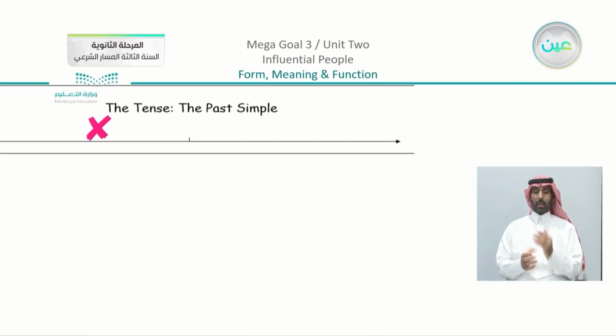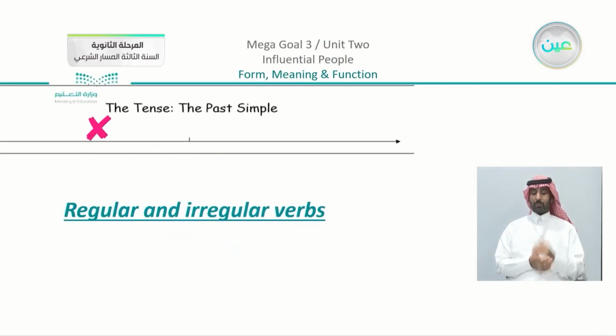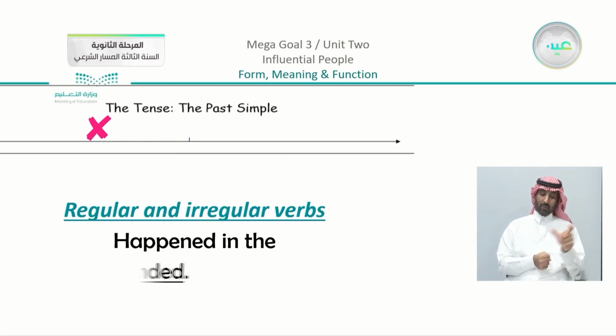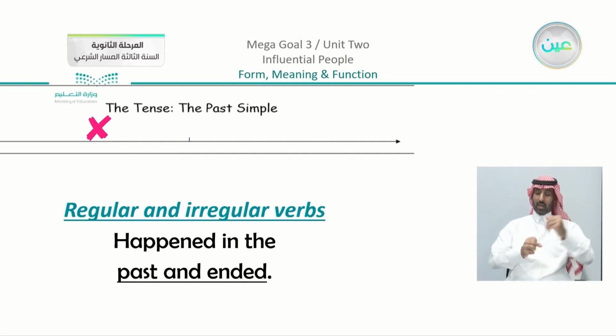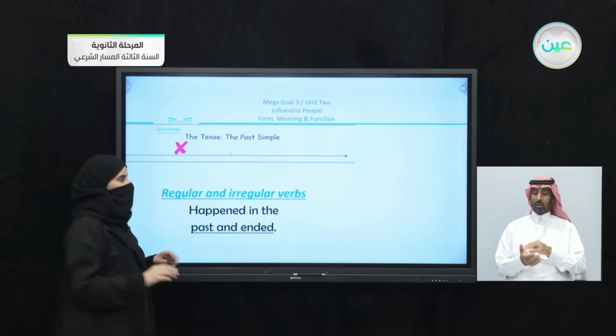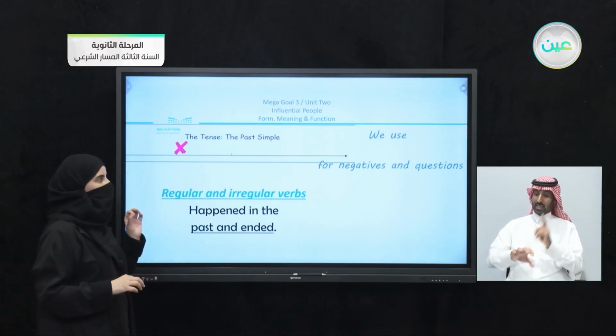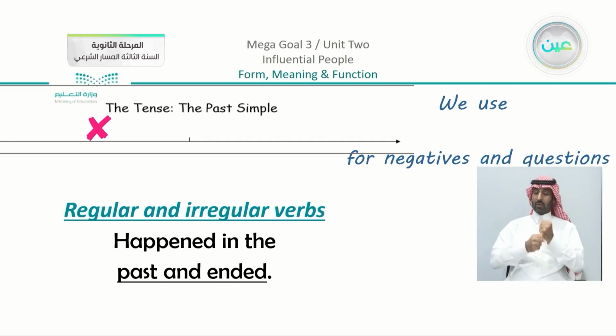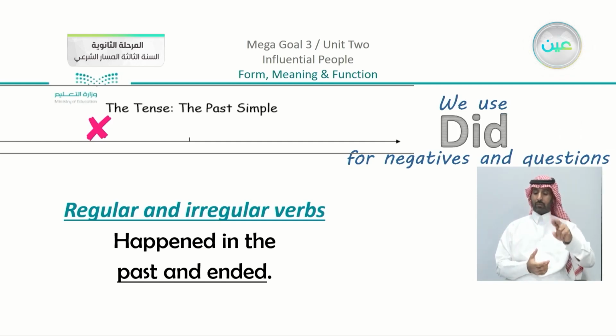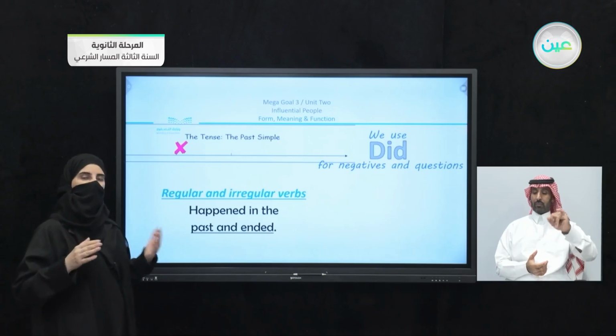The past simple is something that happened in the past, and from the timeline here, you can see that there is no connection with the present time. Of course, there are regular and irregular verbs. It happened in the past and ended in the past. As we mentioned, no connection. And there is something very important that we use for negatives and questions: the helping verb did. One verb is used for the singular or the plural.